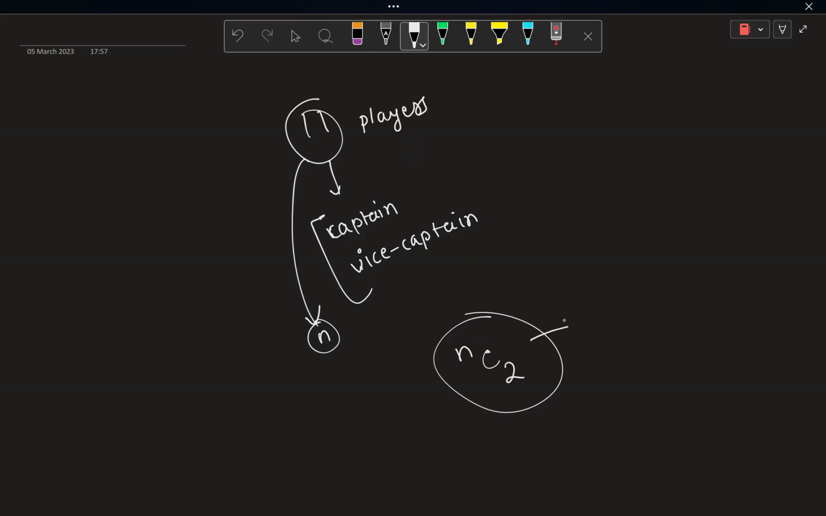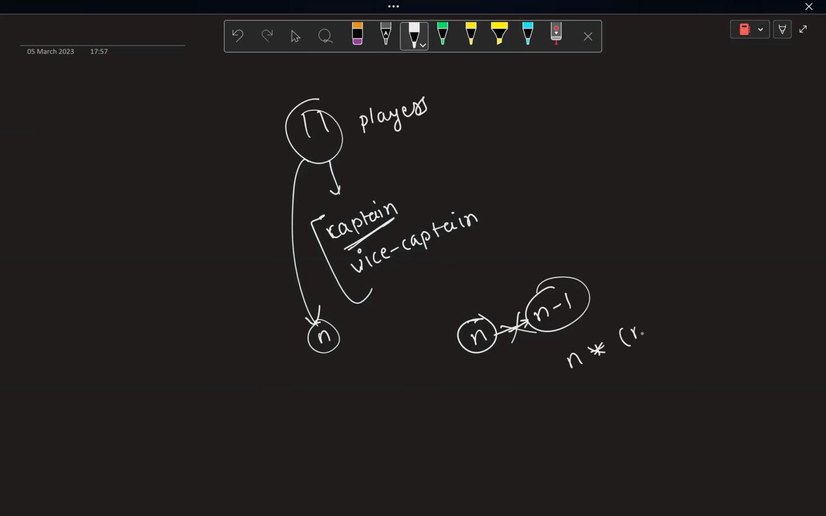So I think that this is also something direct: for the captain role, you have N choices. You can have N people whom you decide to be the captain, and then you will have N minus 1 choices to decide the vice captain, and that would be your answer.